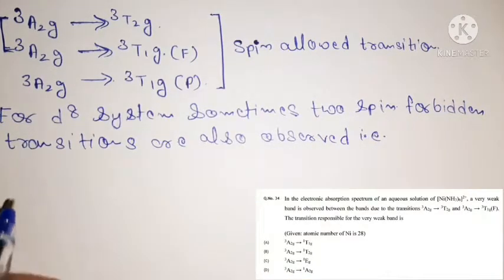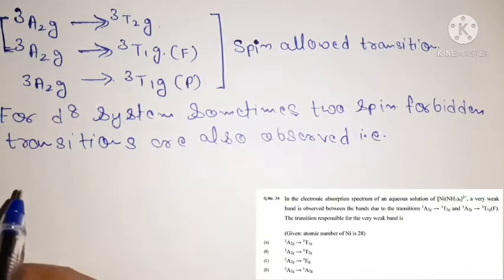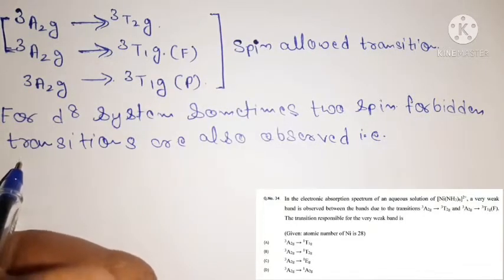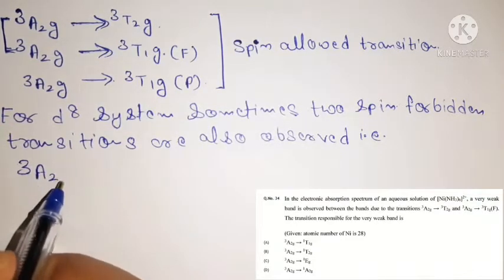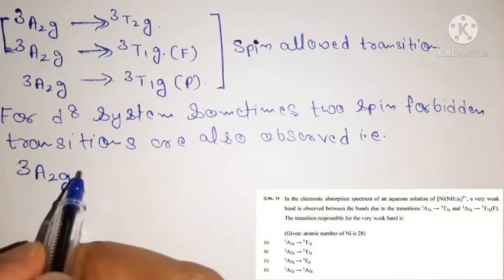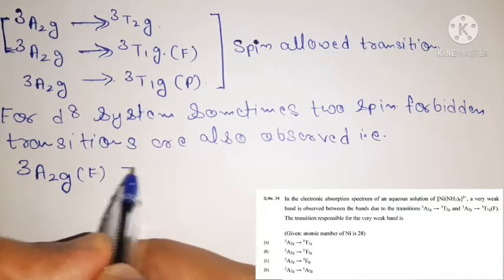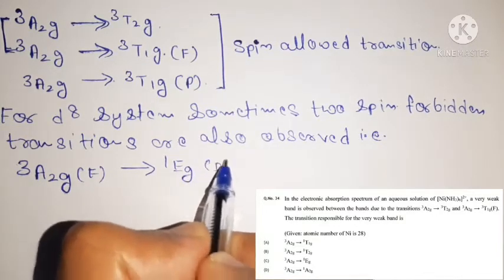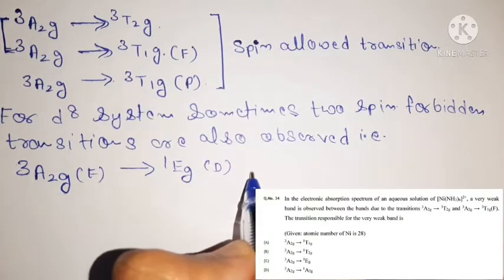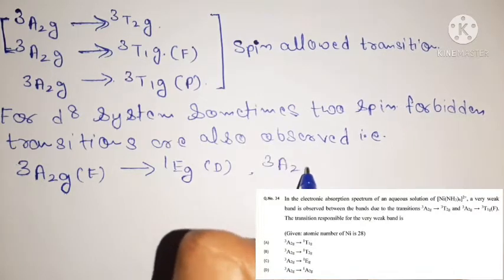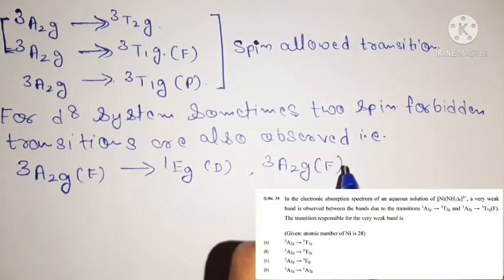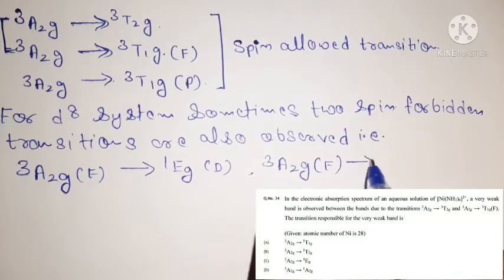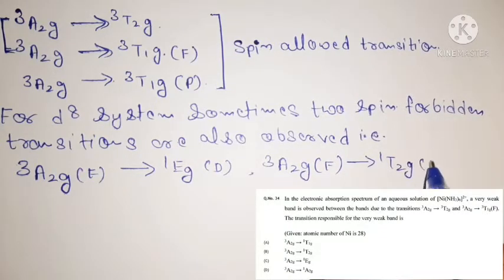That is, the first spin forbidden transition is from 3A2g to 1Eg, and the next one is 3A2g to 1T2g.